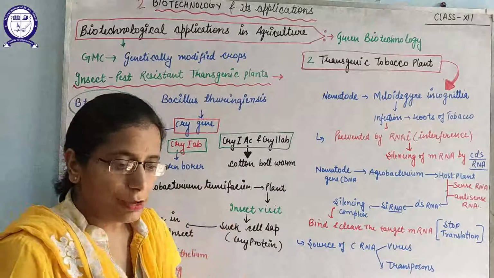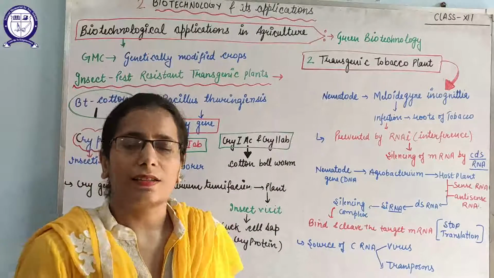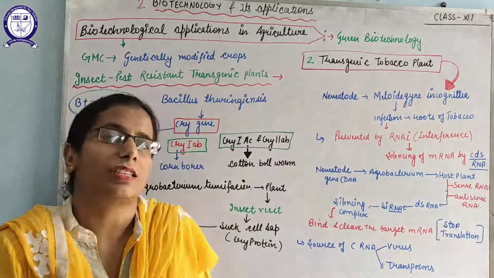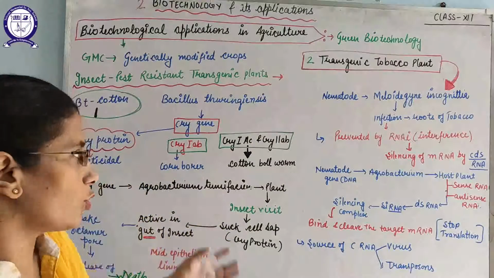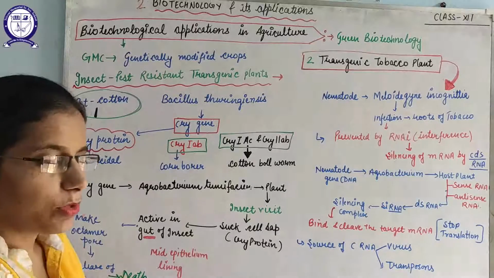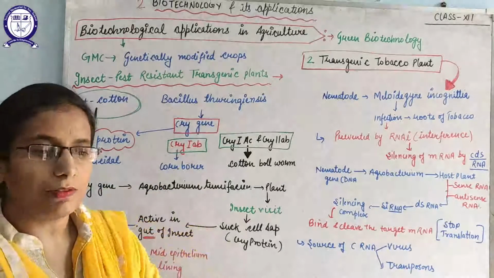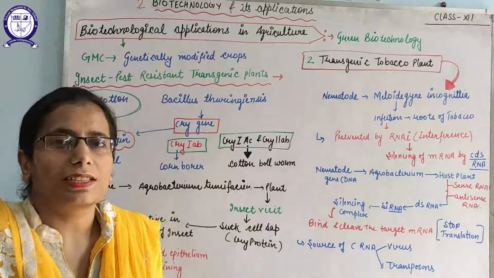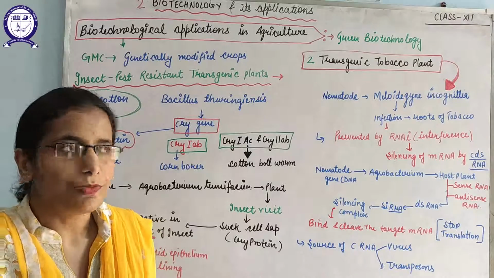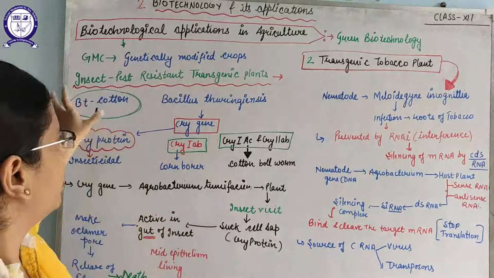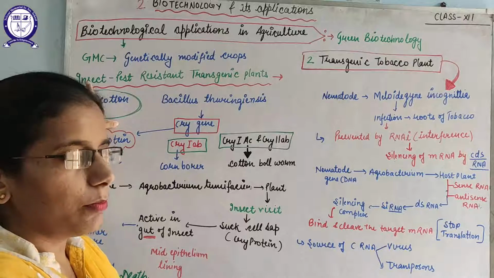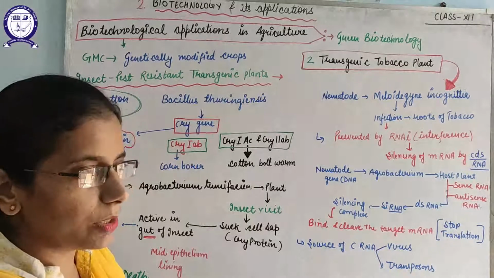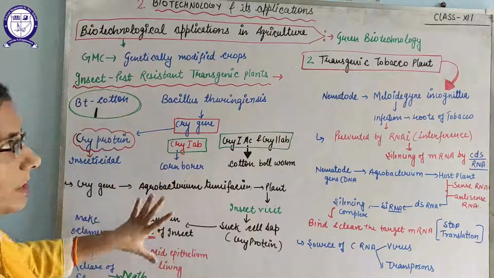As you know, these proteins or genes are target specific, that means insect specific. So a specific gene only kills specific insects. By this method we can develop ways to prevent infection by different insects, and we can increase our yield also. In this way we can make Bt cotton, and we can protect wheat and soybean also. So this is the first method.